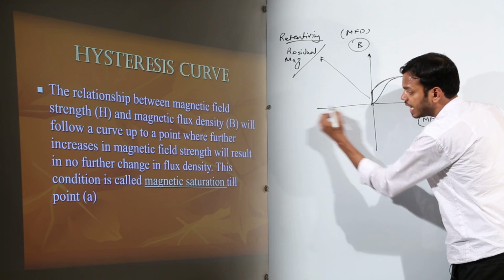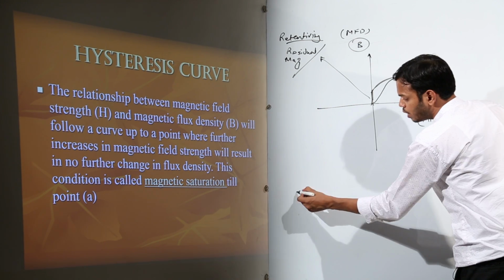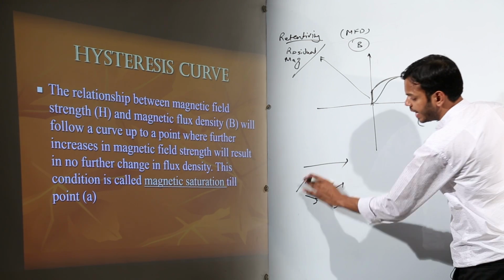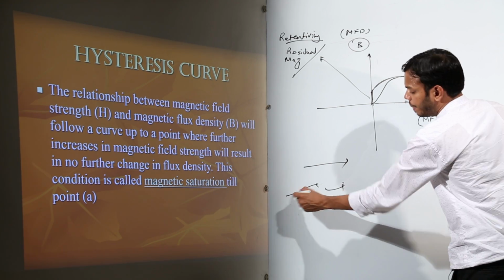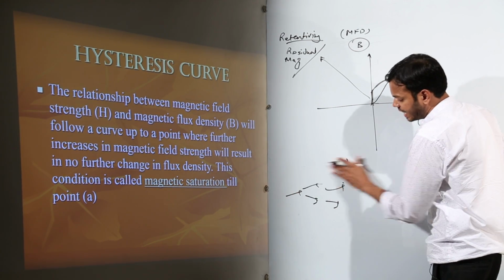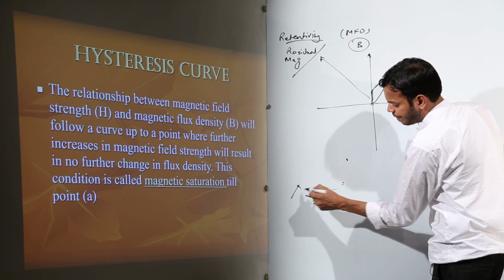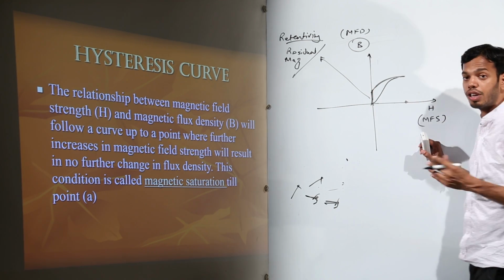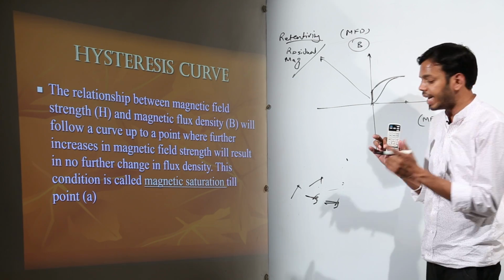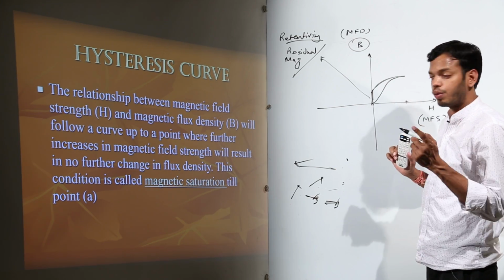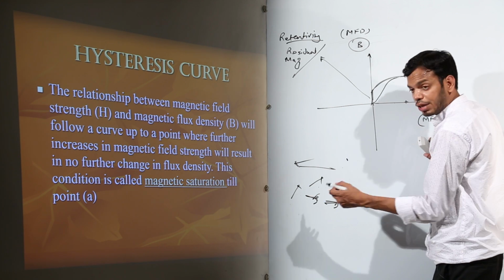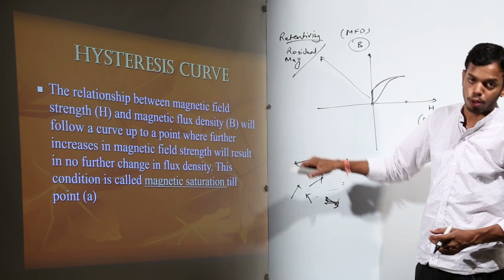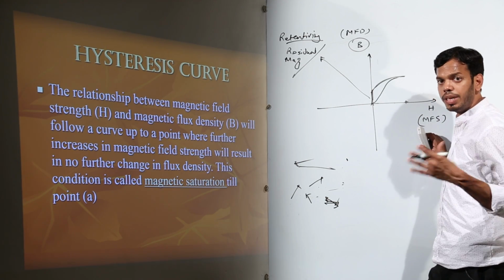I'll be applying a negative magnetic field. Initially, when these domains were there, I applied a magnetic field in this direction to make them all inclined in the same direction. But now I have vanished this magnetic field, and some of them have fallen back to the same position, but some are still there, exhibiting this residual magnetism. To remove that I am applying a negative magnetic field, due to which they will gradually fall back to, or tend to be in, a random direction before getting oriented on the opposite side. In the meantime, it will be somewhere at 0.